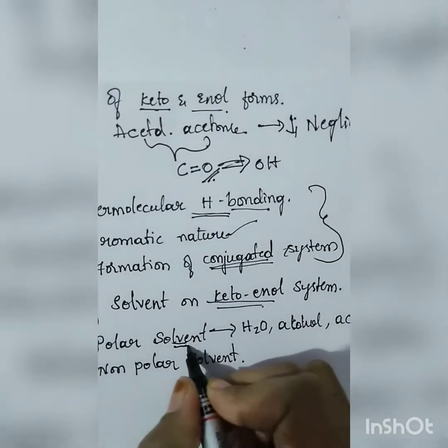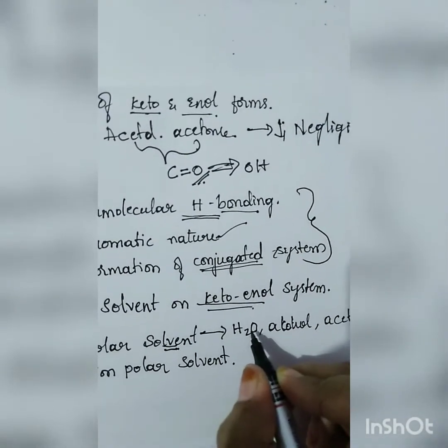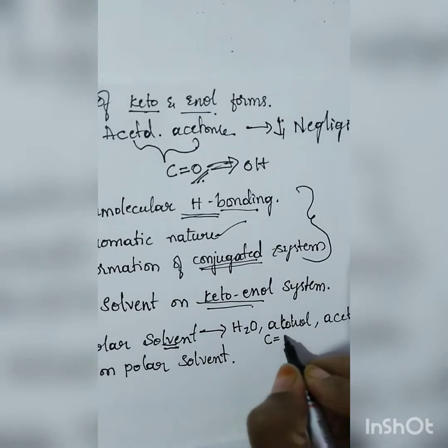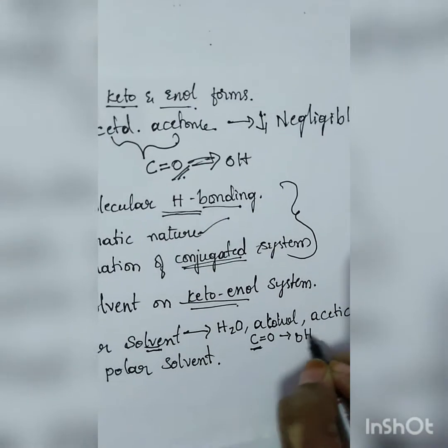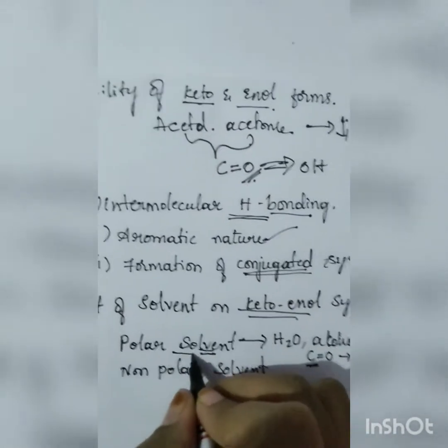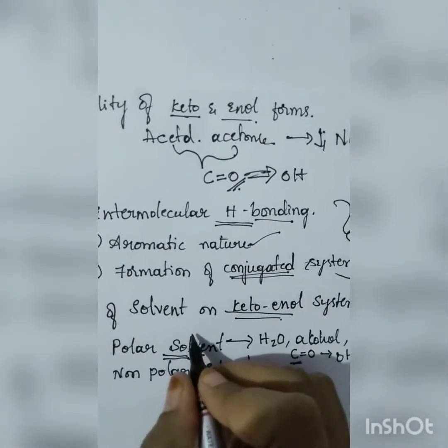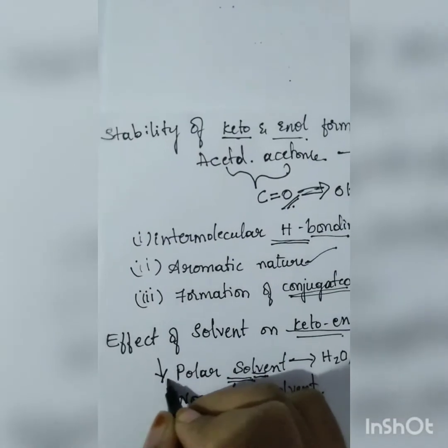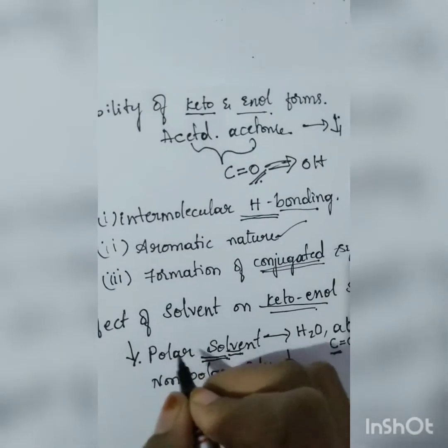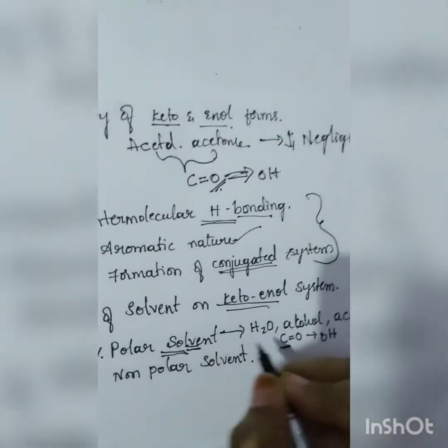The polar solvents will definitely form hydrogen bonding, which doesn't want a ketonic group to convert into an alcoholic group. So if you use a polar solvent in any keto-enol reaction, the formation of enol is less. Enolic formation using polar solvent is less.